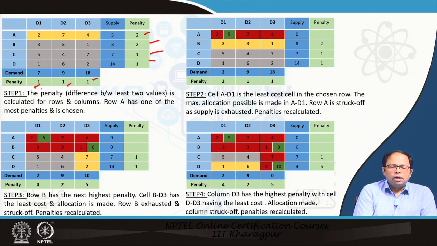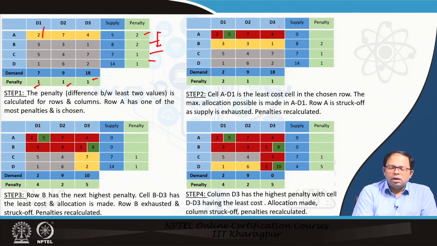These are the penalties. Now as I can understand, two of them are the highest penalties, so I can choose either one of them. Let's choose the first one. So 2 is the highest penalty. In that particular row the least value is 2, so we will start allocating at this particular cell. Over here we have checked the supply and demand. We can supply 5, so D1 is supplied 5 from A1, and the total supply of A is exhausted, so it becomes 0. So this row is unusable.